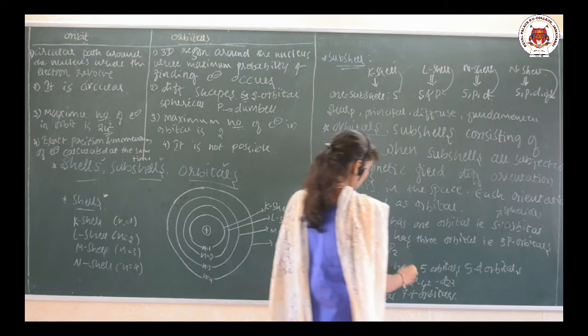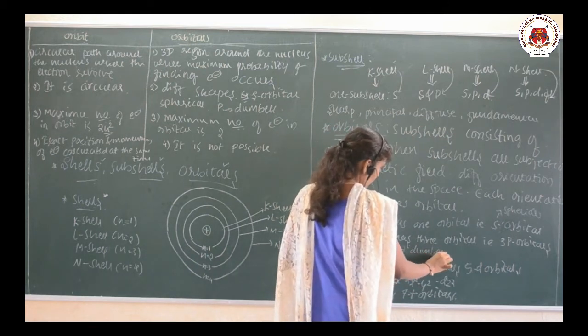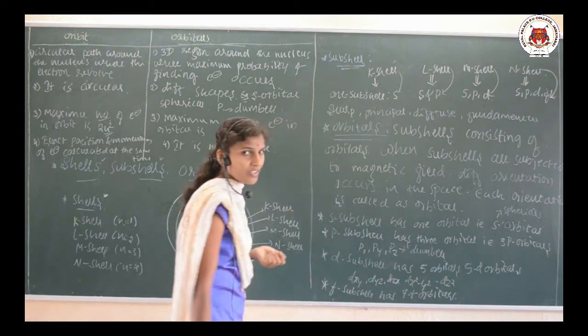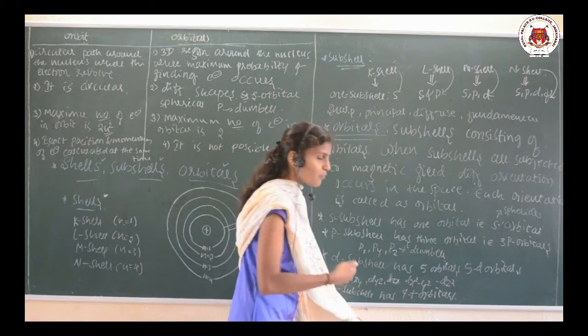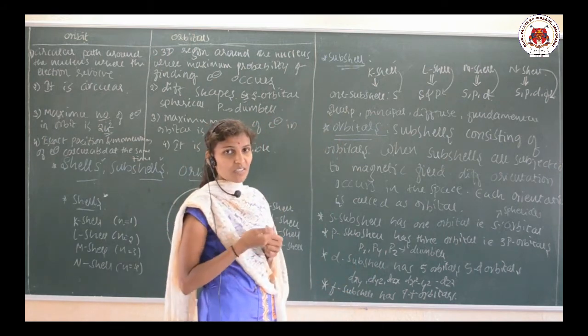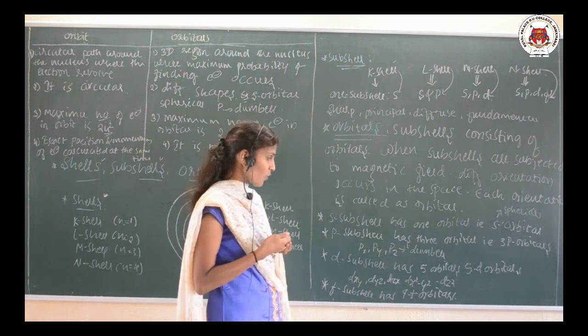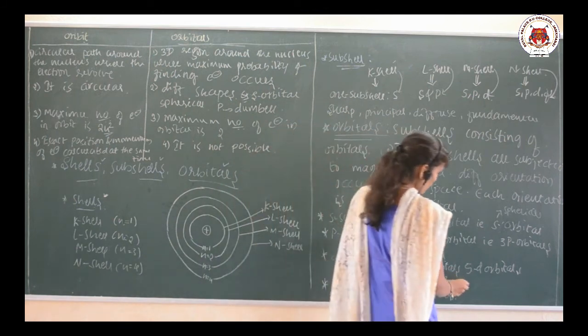The P orbital is dumbbell in shape, while the D subcell has the 5 orbitals, that is 5d orbitals: dxy, dyz, dzx, dx square minus y square, dz square. These have a double dumbbell shape.